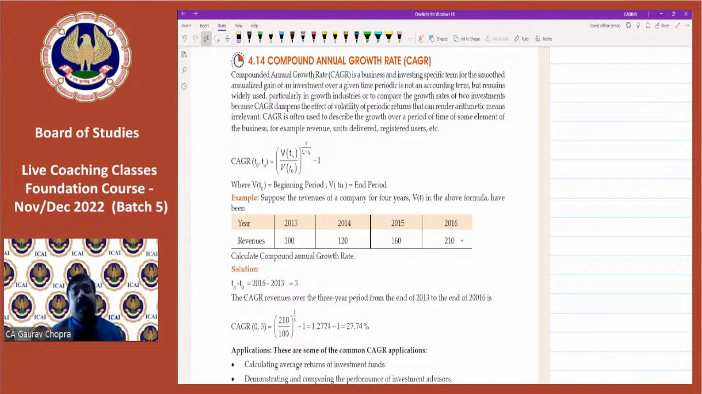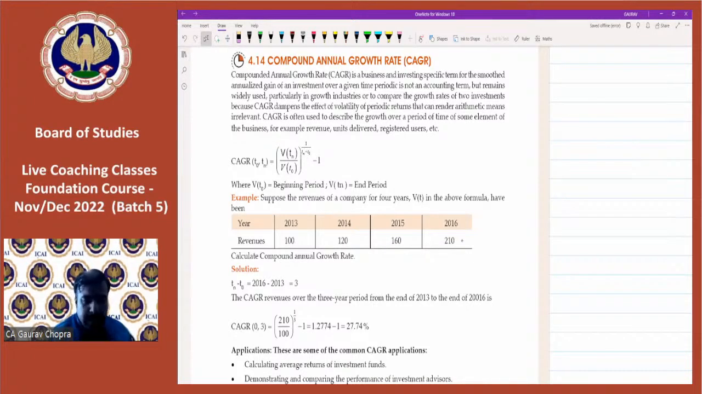So compound annual growth rate means the company is working for the past 3-4 years, 5 years, and the company is earning some revenues in some years. Now we want to know how much the company is growing on an average every year. What is the growth rate of the company? We need to calculate this on an annual basis. This is known as CAGR, compound annual growth rate.